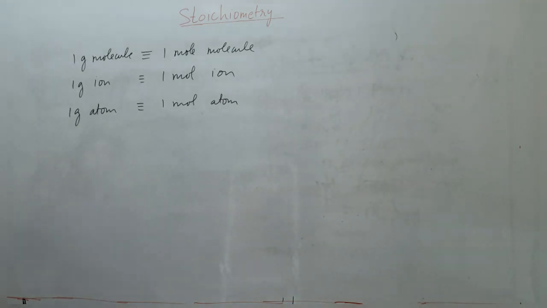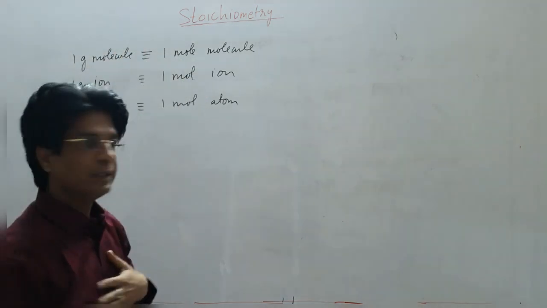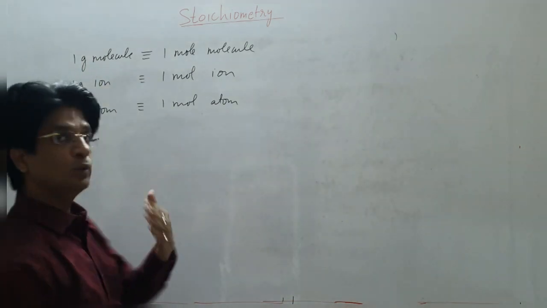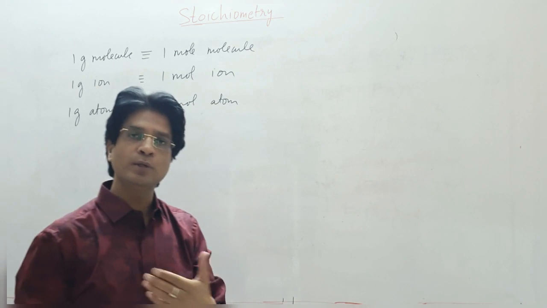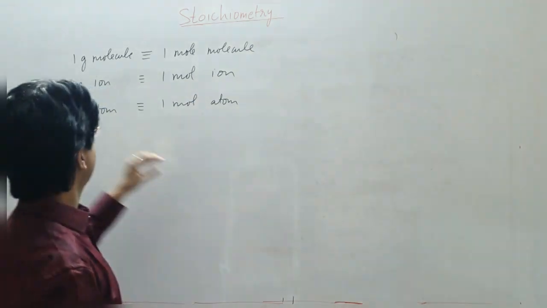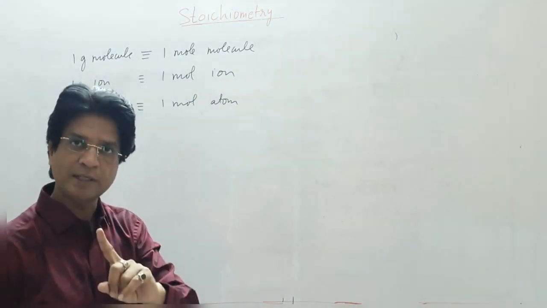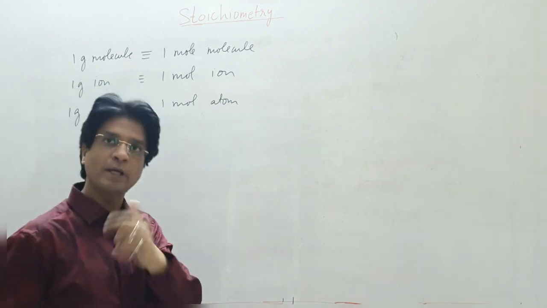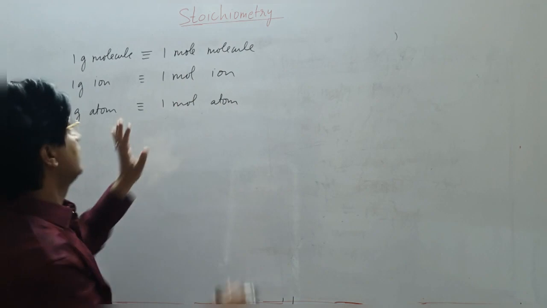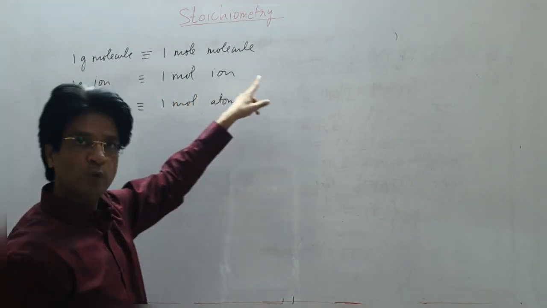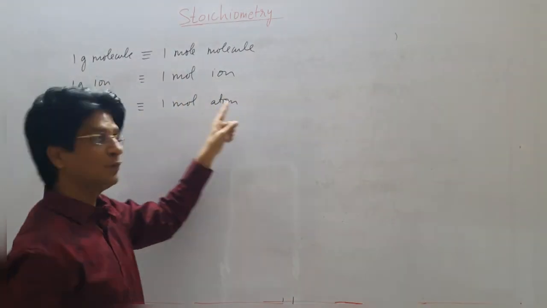Now let's come to one more important concept, that is expressed in terms of gram molecule, gram ion or gram atom. Many people sometimes in a hurry during the examination get confused and get a wrong answer. Understand this very carefully and don't make it wrong again. 1 gram molecule means 1 mole of molecule. 1 gram ion is equal to 1 mole of ion, and 1 gram atom means 1 mole of atom.